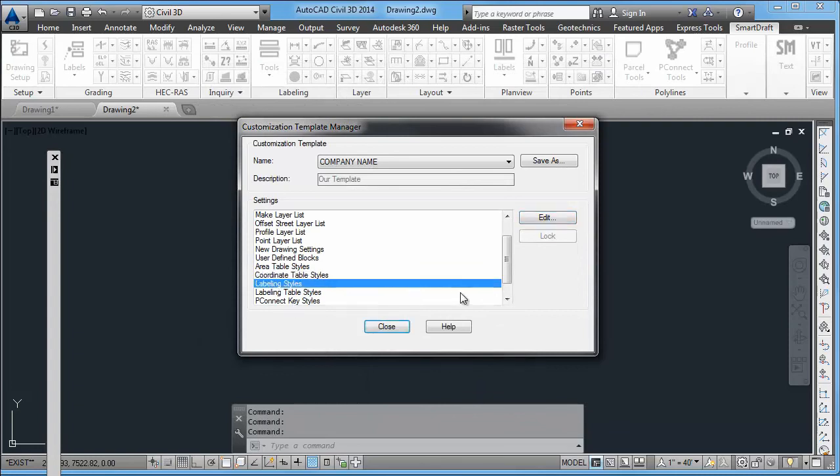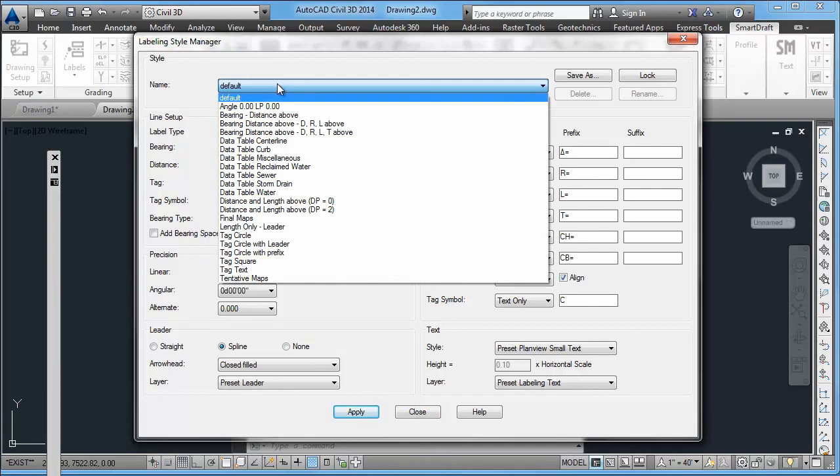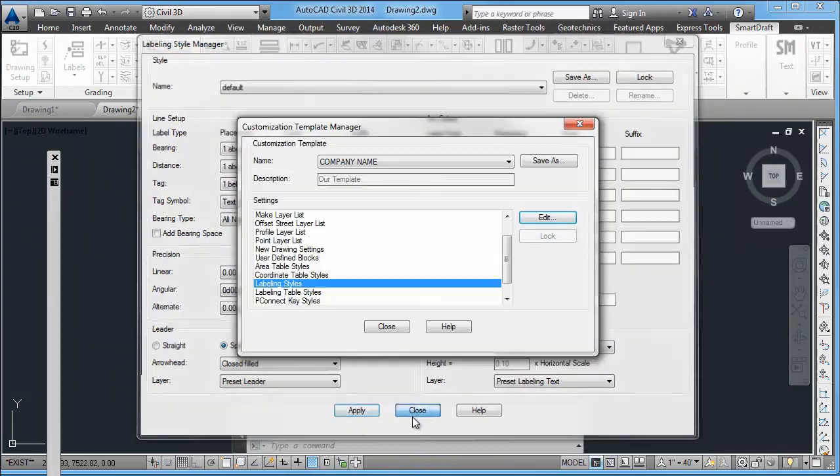Labeling styles, so your bearings and distances that will be associated to various lines and arcs. Here you can set up the various label styles, and you can have multiple depending on how you want to label and the different labeling styles you need.